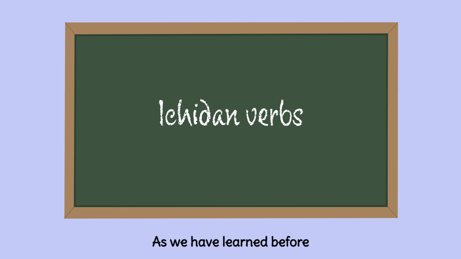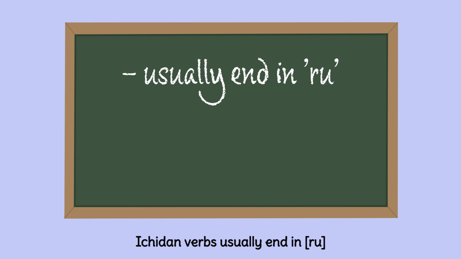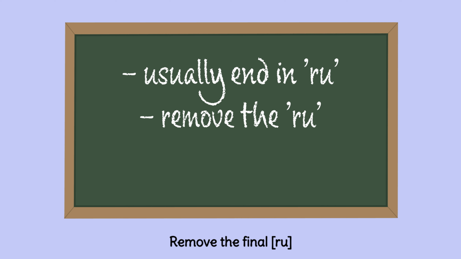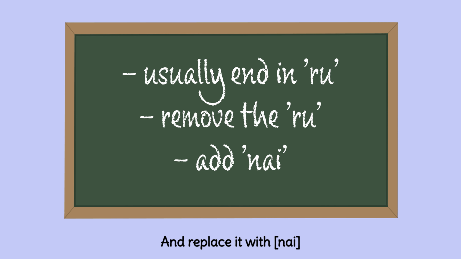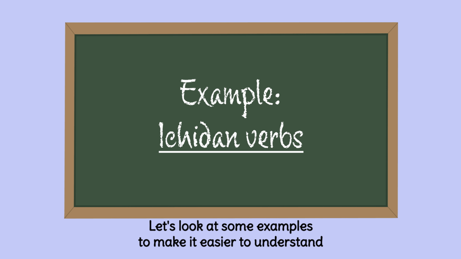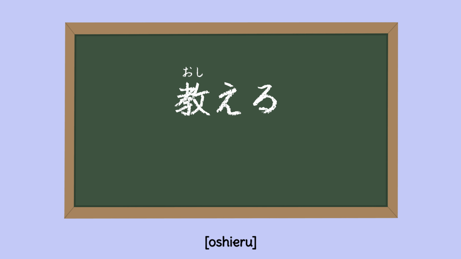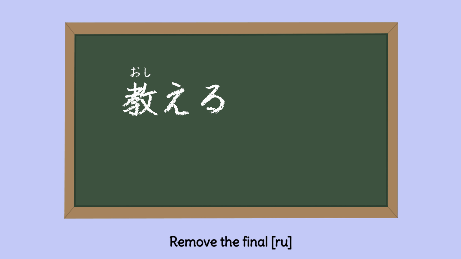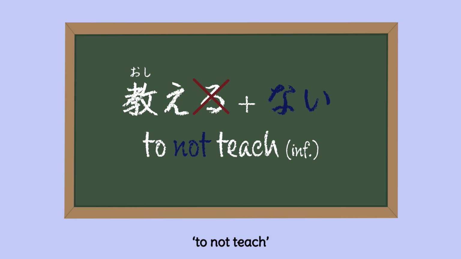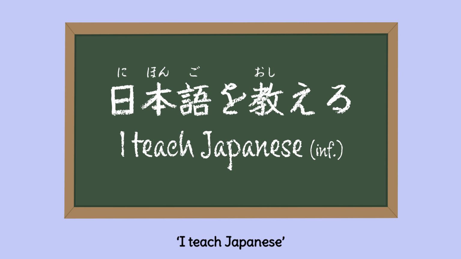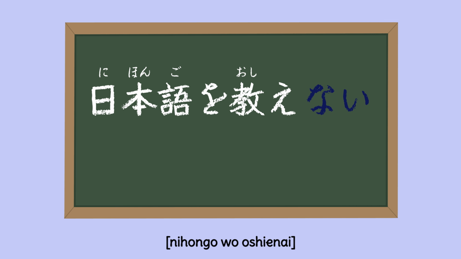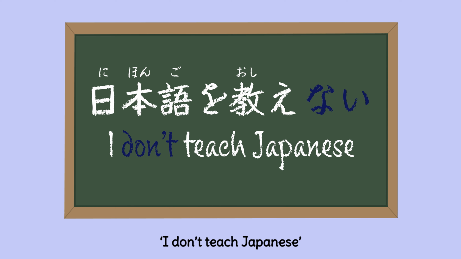ICHIDAN verbs. As we have learned before, ICHIDAN literally means one step. ICHIDAN verbs usually end in ru. To form the negative, we just need to remove the final ru and replace it with nai. Let's look at some examples to make it easier to understand. 教える to teach. Remove the final ru and add nai. 教えない to not teach. 日本語を教える I teach Japanese. 日本語を教えない I don't teach Japanese.